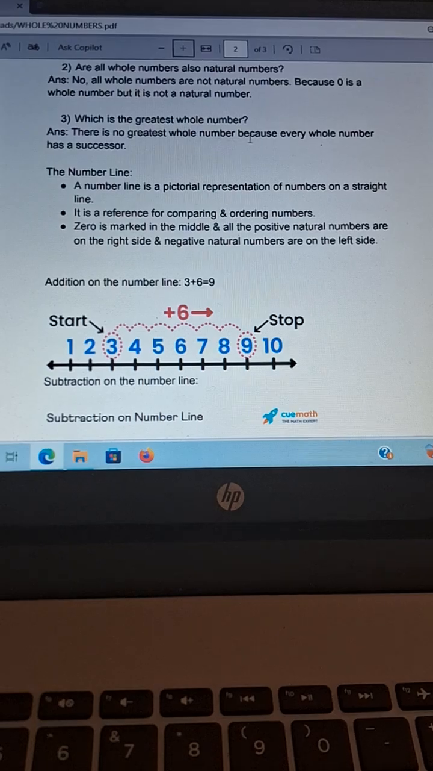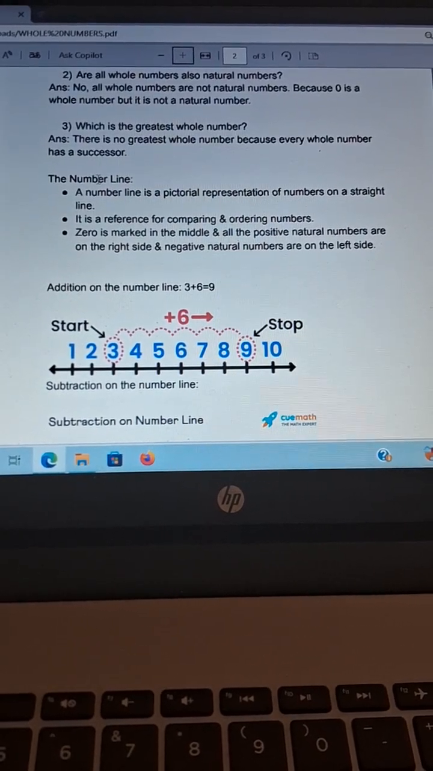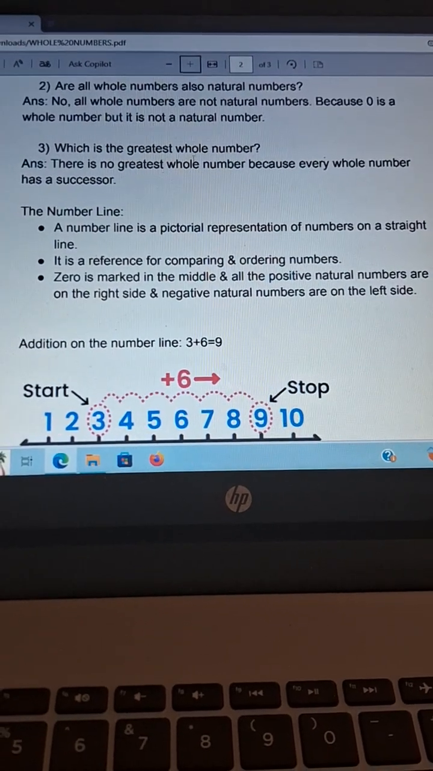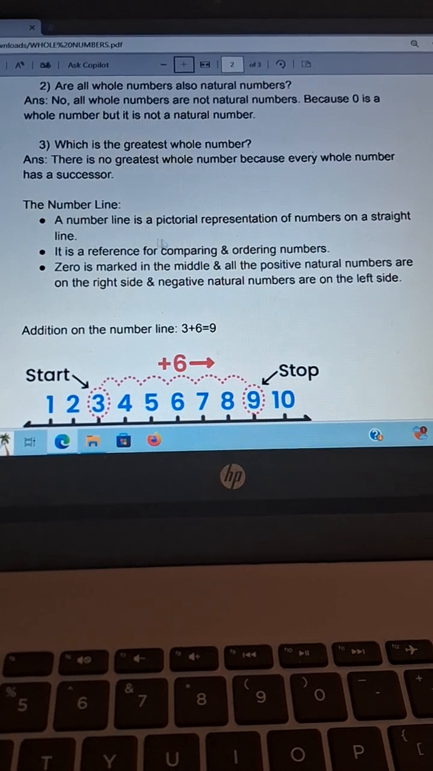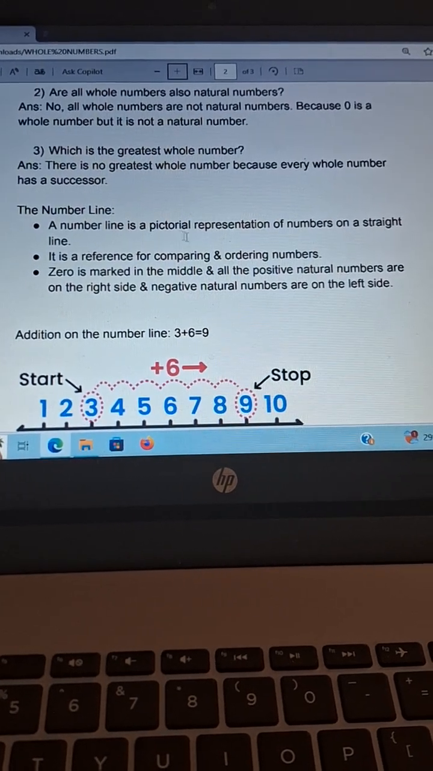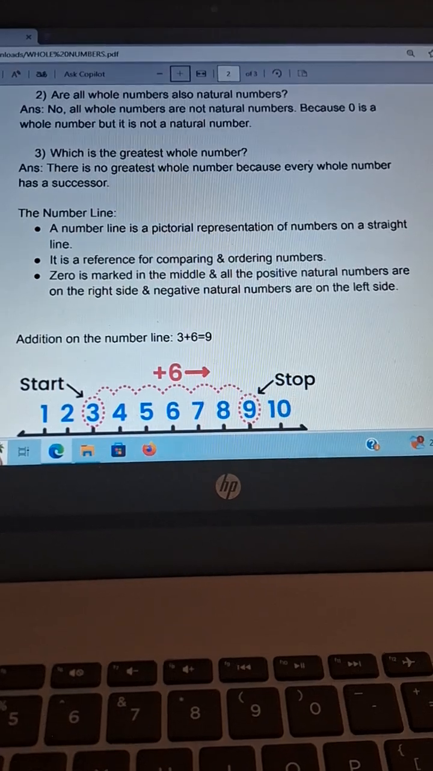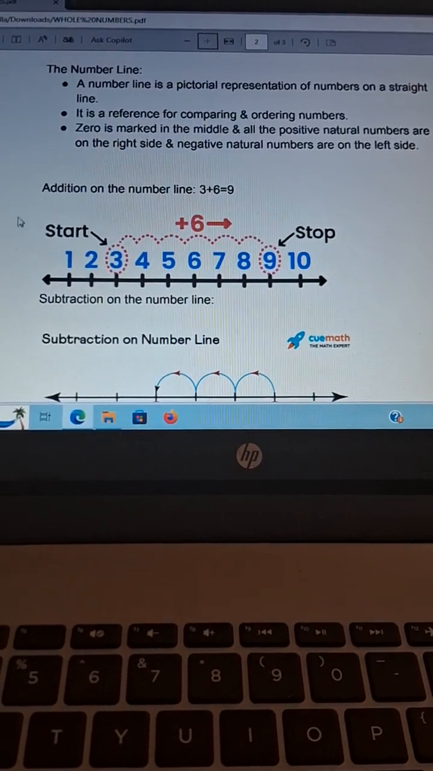There is no greatest whole number because every whole number has a successor. Next, the number line. A number line is a pictorial representation of numbers on a straight line. So normally a number line is a pictorial representation.